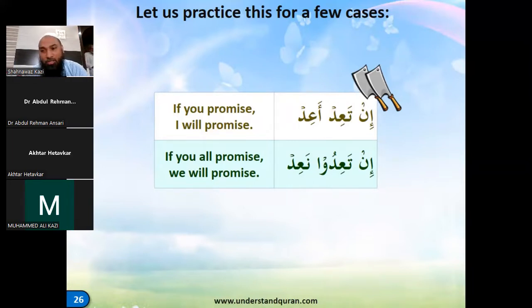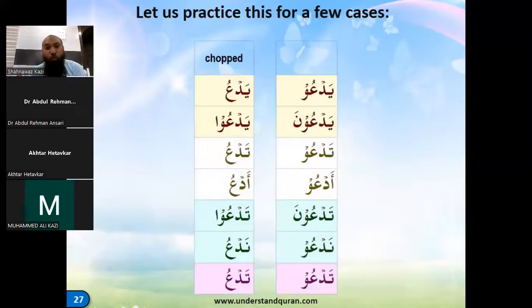Now you know the patterns of the verbs. Now you know so many things. So with that, whatever changes you want to make, you can make these conditional sentences with in. So yad'u becomes yad'u with a single dhamma. The waw is dropped, right? So this is a singular. Mind it, there is no alif. I just highlight it so that the point becomes clear.